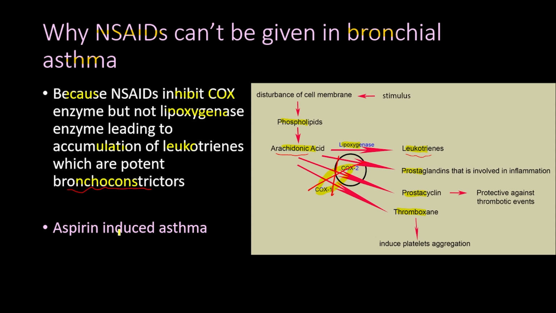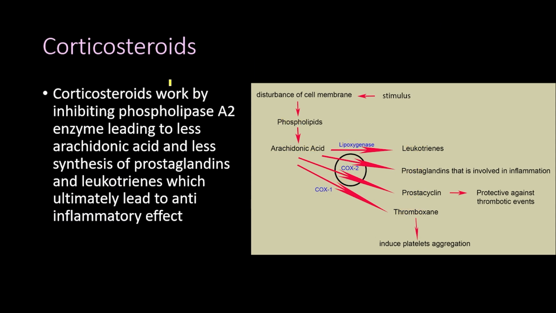And we have a separate type of asthma, which is called aspirin-induced asthma, and that is by this mechanism here. So we don't use the non-steroid anti-inflammatory drugs in treatment of asthma, but we use the corticosteroids.